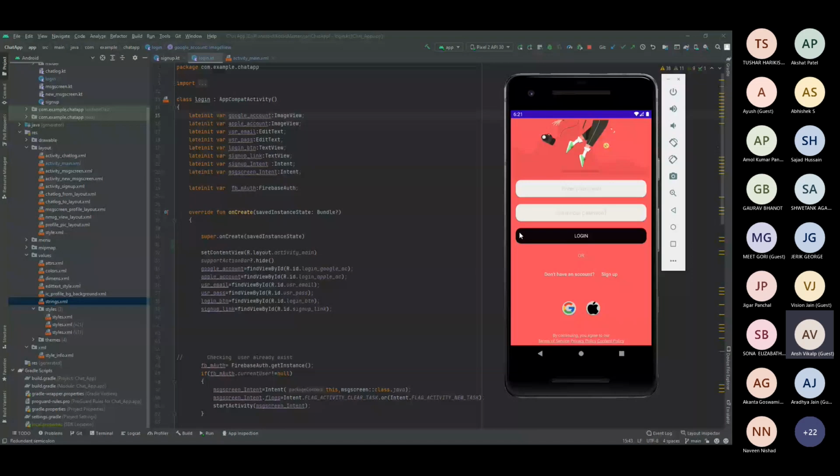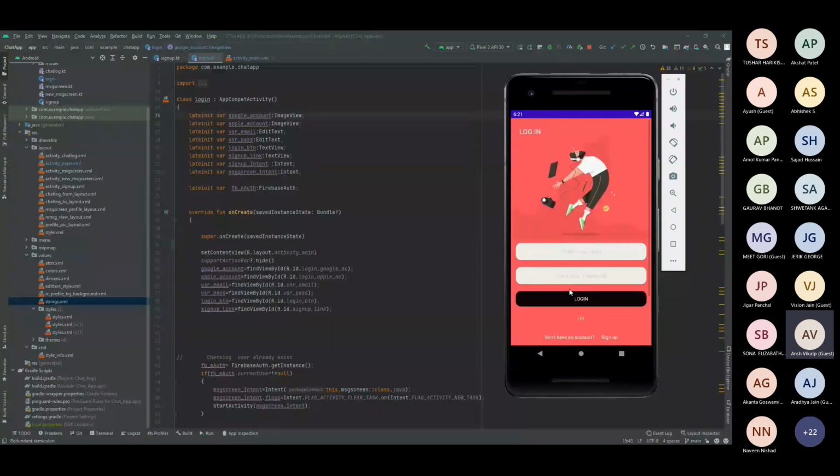To avoid that, we put lateinit var. So whenever the content is shown in front of you, for example right now in front of me the login, email, password and login button are currently visible, only then will it be loaded into memory. So the memory consumption will gradually change every time.